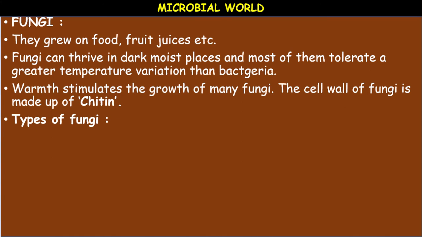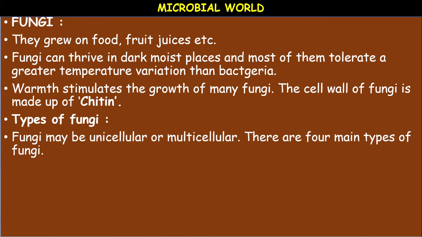The unicellular yeast, multicellular molds and mushrooms are three commonly occurring forms or types of fungi. Yeast and molds are microscopic, while mushrooms are big enough in size to be seen with the naked eye. They are macroscopic. So, the fungi may be unicellular or multicellular.